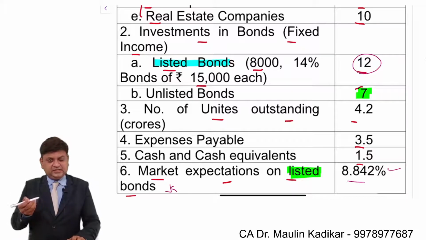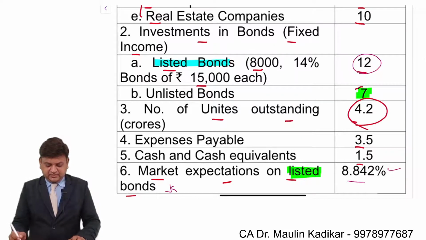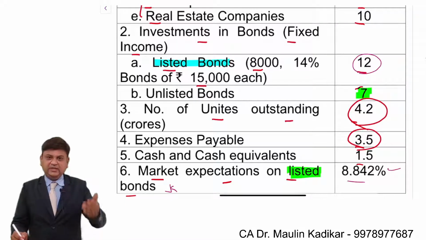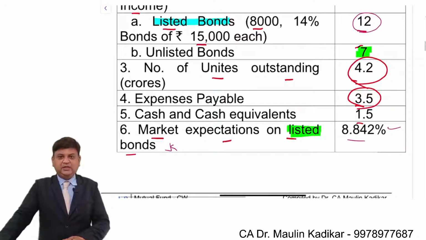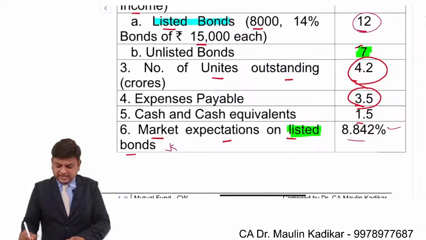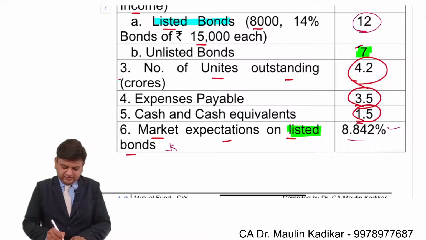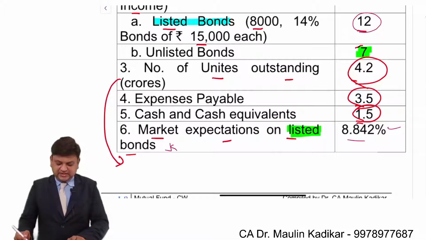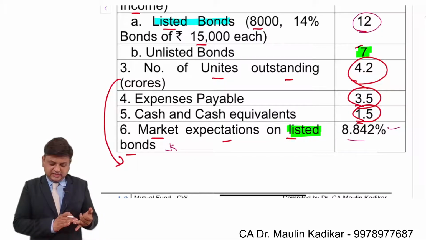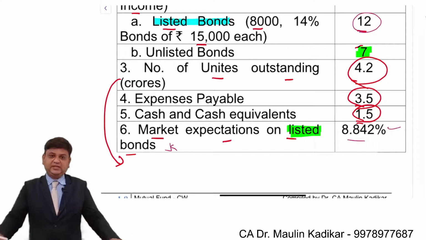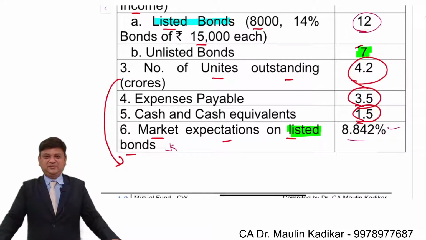This is the way the net assets can be calculated: minus the expenses payable of 3.5, and that is the way the net assets will be found, divided by the number of units. That will give the net asset value, and there is a cash balance also. So the valuation of the investments, then the cash and cash equivalent, minus expenses payable, will give the net assets, divided by the number of units.